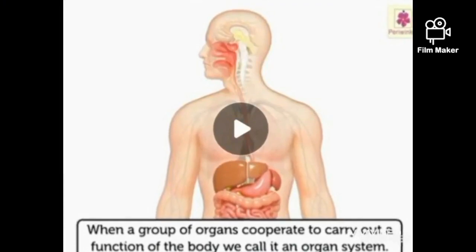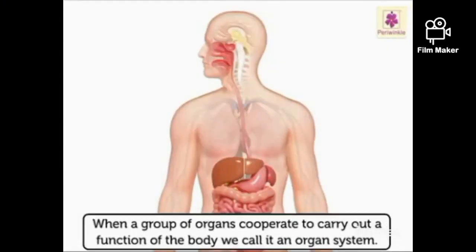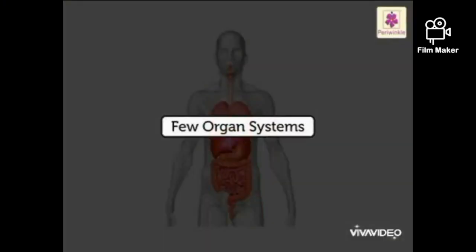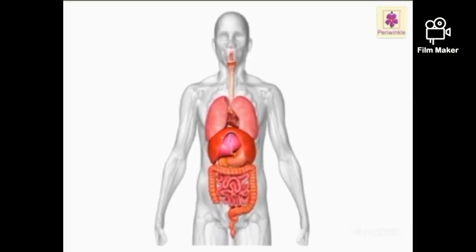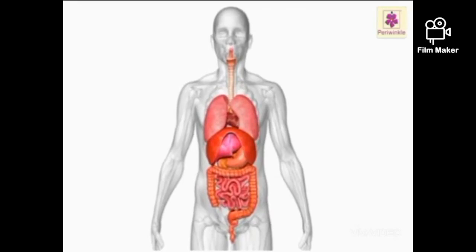When a group of organs cooperate to carry out a function of the body, we call it an organ system. However, our human body is comprised of many organ systems like digestive system, respiratory system, excretory system, musculoskeletal system, etc.